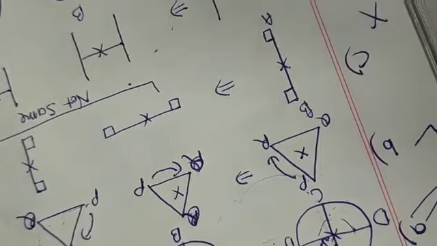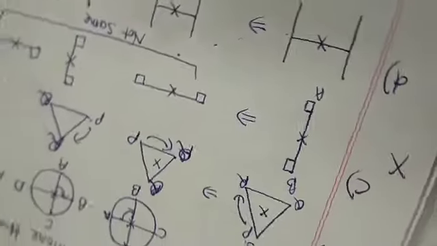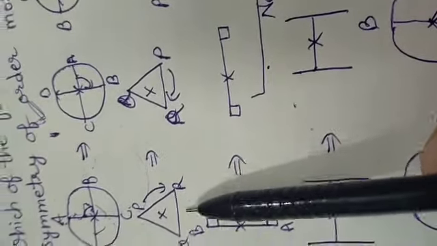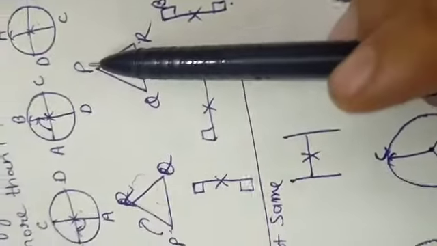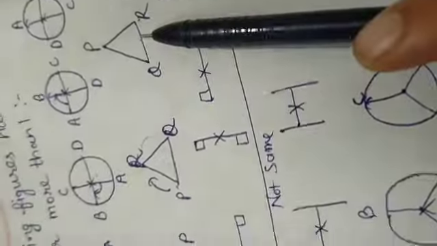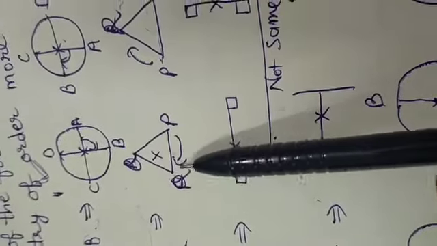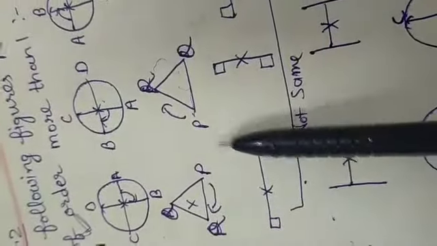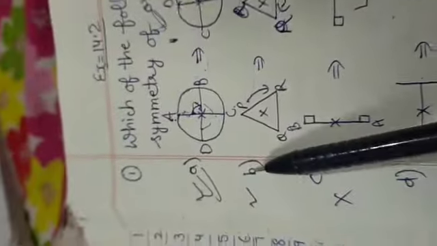Okay. Now we will do it again. We will complete it. We want a straight line on the base. Again this base is coming as a straight line and QR is the base, and P is on top. The same figure is coming. So it means there is rotational symmetry of order three. On the first order there is the same figure, on the second order the same figure, and on the third order also the same figure. So there is more than one rotational symmetry order. Okay.